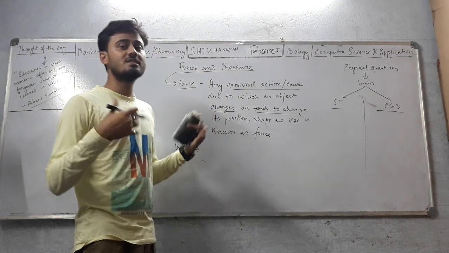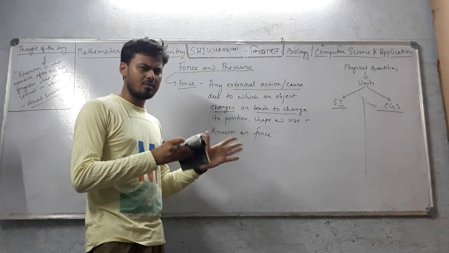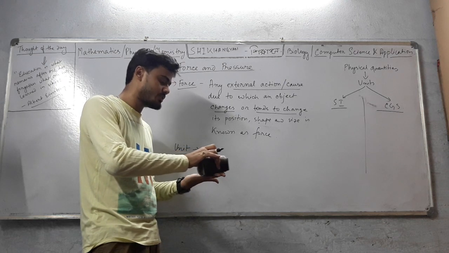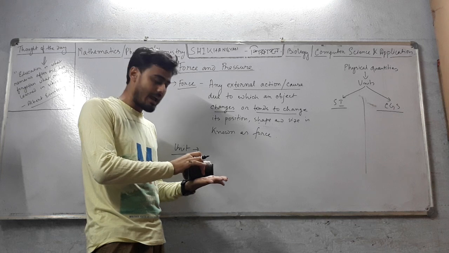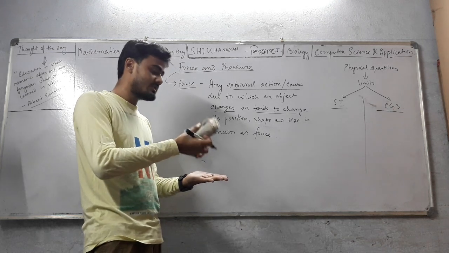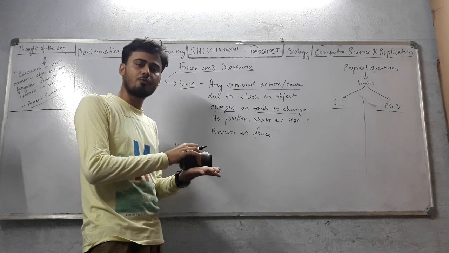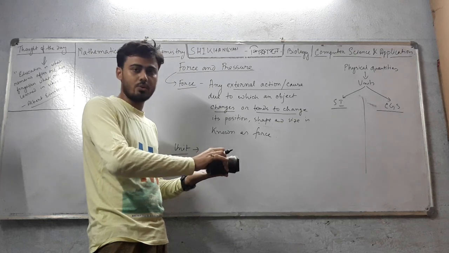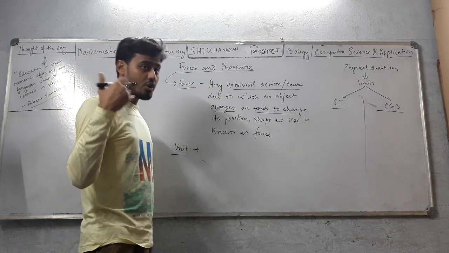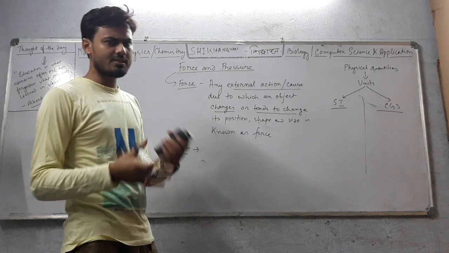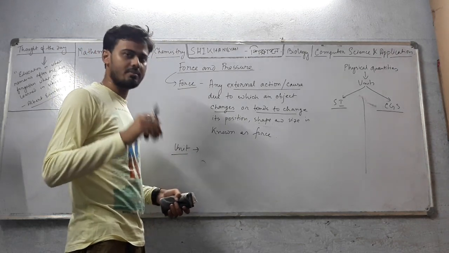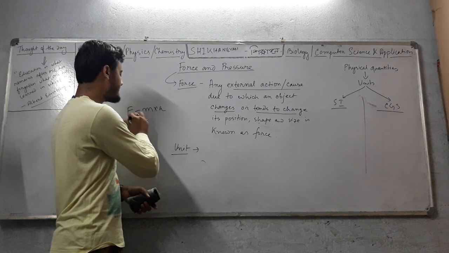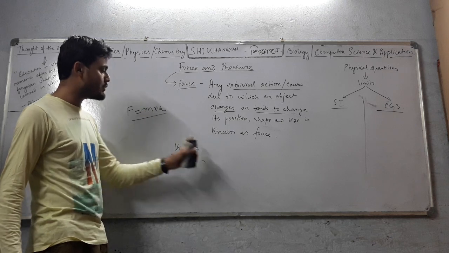Now, what does a force do? A force, for a good example, take this block. A force is changing its position from here to here, right? With respect to time, it changes its position. So, suppose this block has a mass of 1 kg and it takes 1 second to come from here to here. Okay. From the laws of motion, we get a definition that I will not discuss today. I will discuss it in other topics, another day. That is, force is defined as the product of mass and acceleration. Okay. From here, the unit comes.